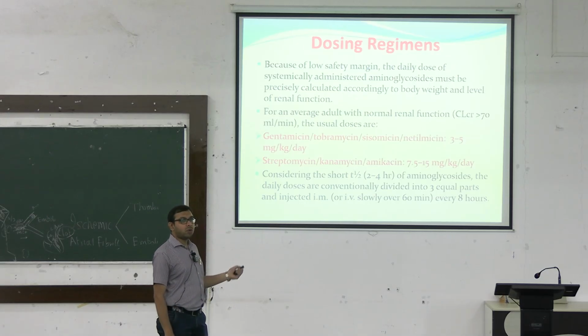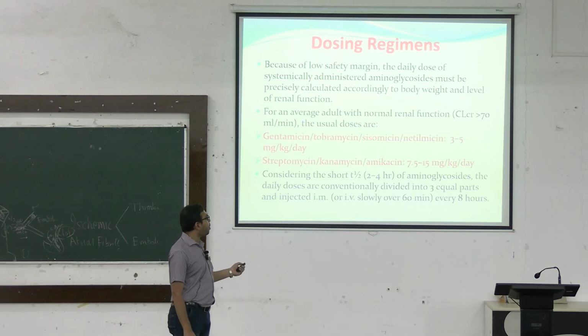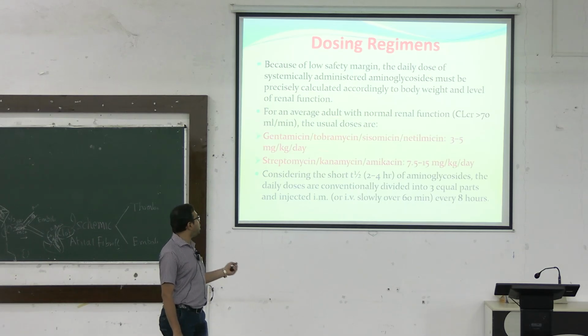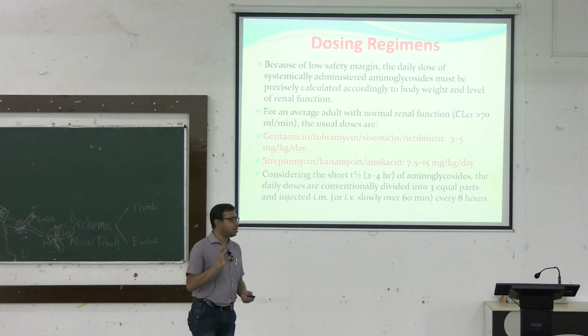That's why we have to calculate the dose. For an average adult, usually for gentamicin, tobramycin, sisomicin or netilmicin, 3 to 5 mg per kg per day, and for streptomycin, kanamycin and amikacin, 7.5 to 15 mg per kg per day. So this is more or less the average dosing that is needed.